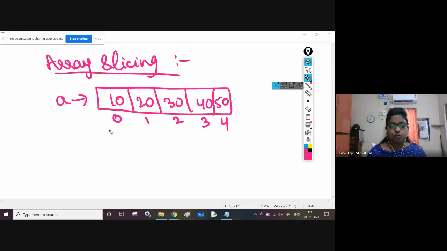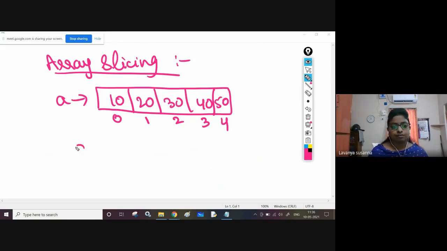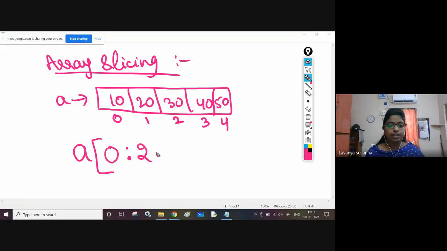Now see, if you want to retrieve 10, 20, 30, I want to retrieve only these elements. How to retrieve it? a of, what is the starting index? You need to retrieve 10, 20 and 30. What is the index of 10? 0. Starting index, colon. What is the ending index? See, 10, 20, 30. So the ending index is 2, but here you should not give 2.